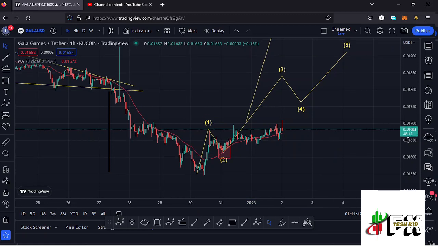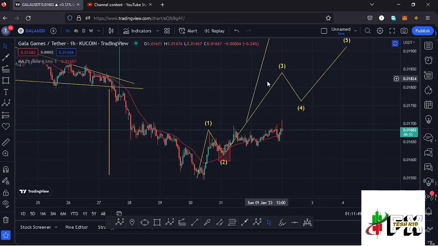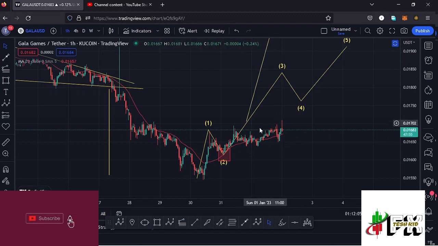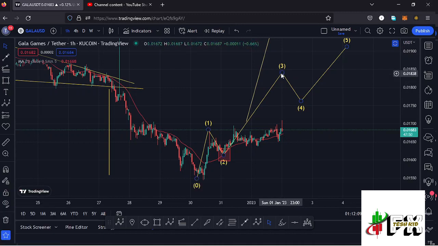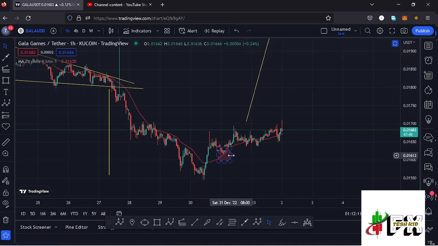And to confirm that this might be the formation of that wave 3, you can see we have managed to break above the wave 1 high, and that means there are chances that this is a valid wave 3, and we might continue seeing a bit of an impulsive movement in the formation of this wave 3 to the upside. Also, given that we have the support of the 20-day MA, there are chances of continuing to push even higher. That is the first way we can have that Elliott wave structure here on the Gala Games chart.